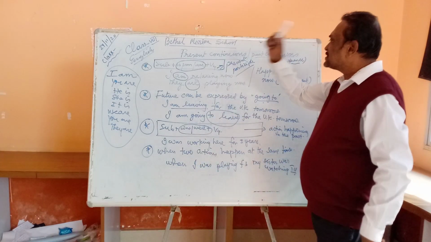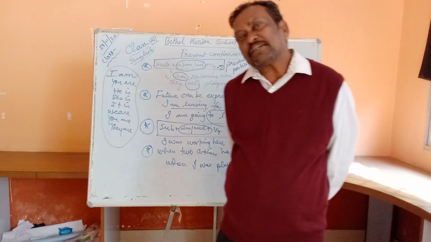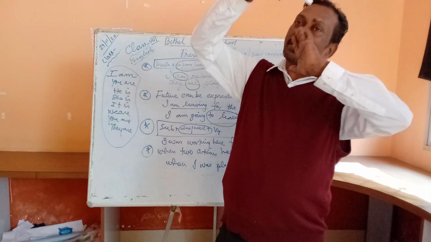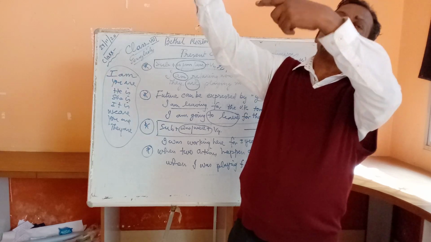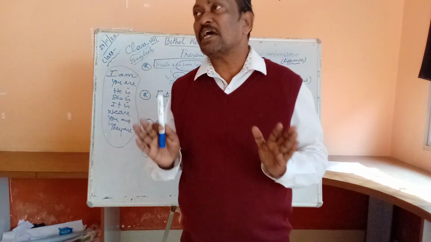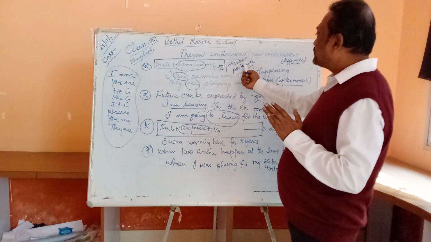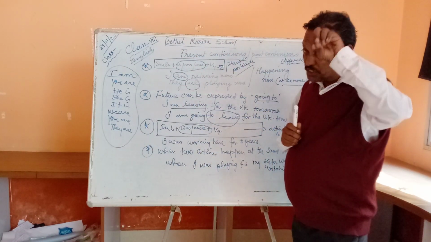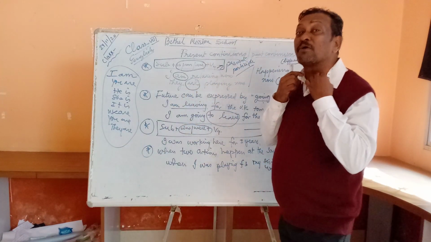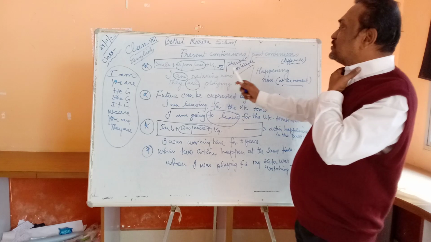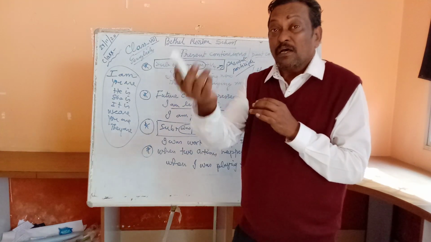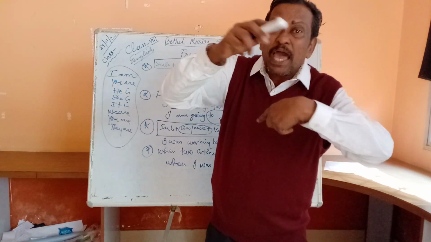So, what exactly is this past continuous? It is a tense which is used to talk about an action that was going on for some time in the past. I repeat, past continuous tense is used to talk about some action that was going on in the past. The point to be noted is that the action was continuously happening.